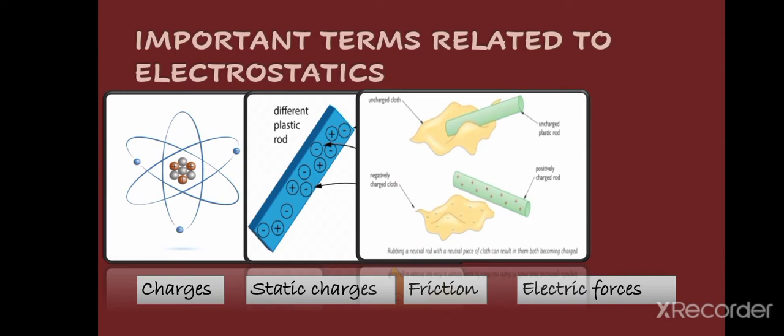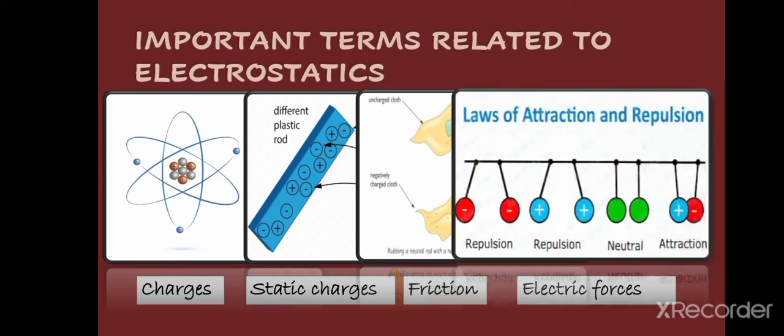Next is the electric forces. There are two types of forces between the charges. There can be attraction and repulsion. You can see repulsion is present between same charges. Negative and negative will be repelled, positive and positive will be repelled, and neutral objects will not attract or repel each other if both of the objects are neutral.